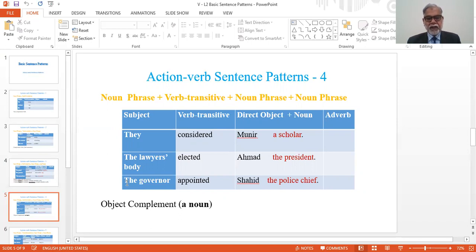The third example is the governor, subject, appointed verb, Shahid, direct object. The police chief is the noun complement, and it adds to the sense of Shahid. So in these examples, the object complement is a noun.